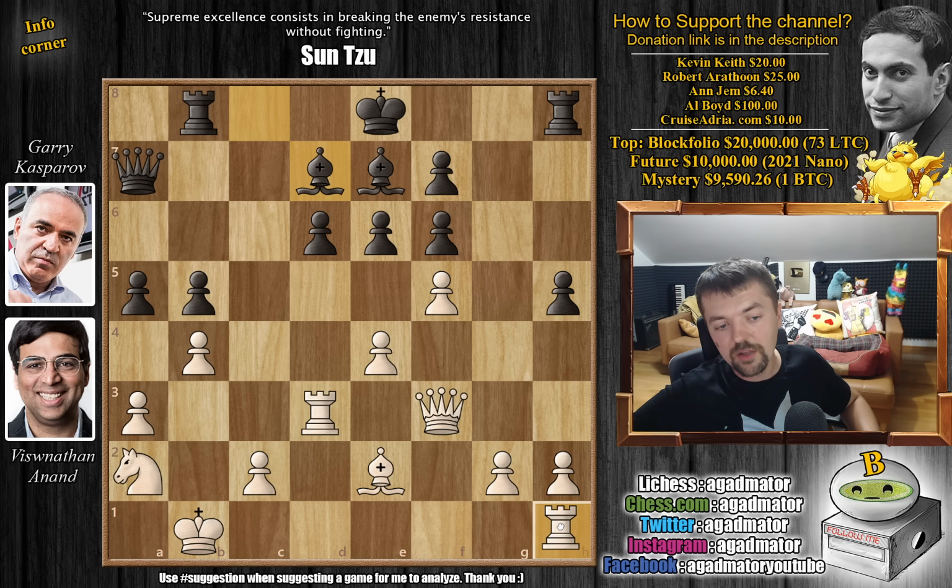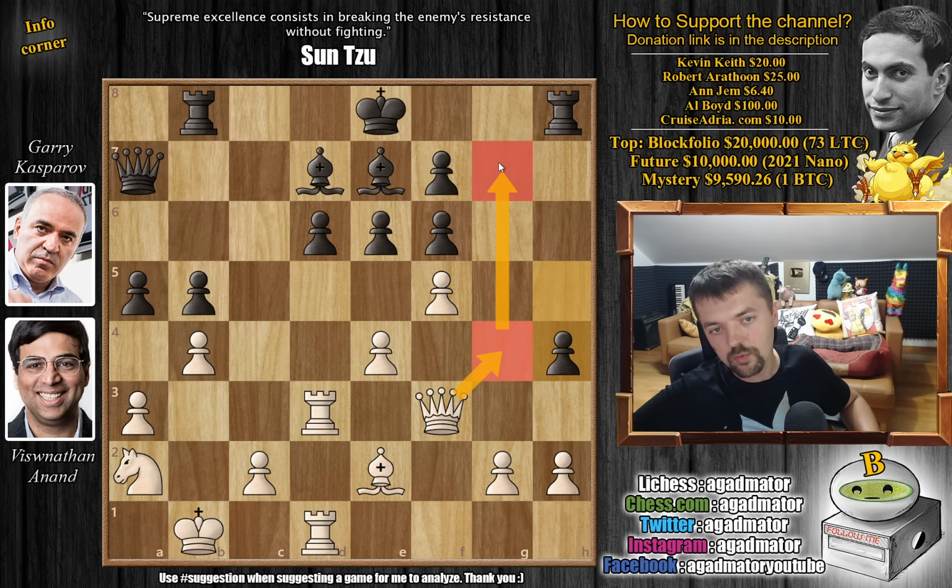Anand just puts another rook on the d file, rook h to d1, now with a lot of pressure on the d file. And here, as Anand did not play h4, Kasparov grabs more space on the kingside with h4. And now Anand also could go for some ideas like Van Foreest did in game 1, like queen g4, queen to g7.